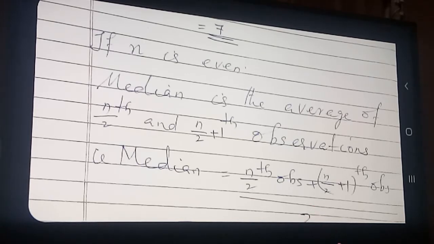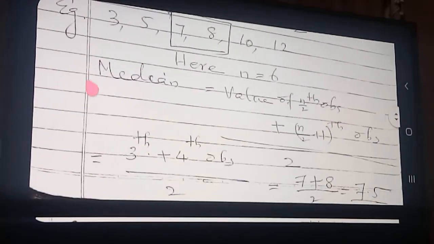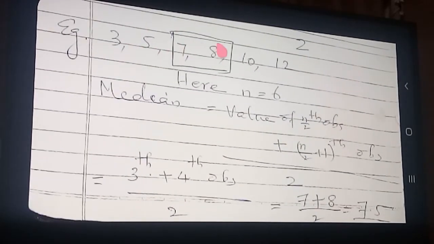Okay? So, see here, example I given here downside. See the example. 3, 5, 7, 8, 10, 12. How many observations are there? 6. Number of observation is 6. Therefore, what is the formula? Value of n by 2th observation. N by 2 means 6 by 2. 6 by 2 means how much will come? Third observation. Plus, and now n by 2 plus 1. N by 2 how much? 6 by 2. That means 3. 3 plus 1, 4. Fourth observation. Divided by 2.